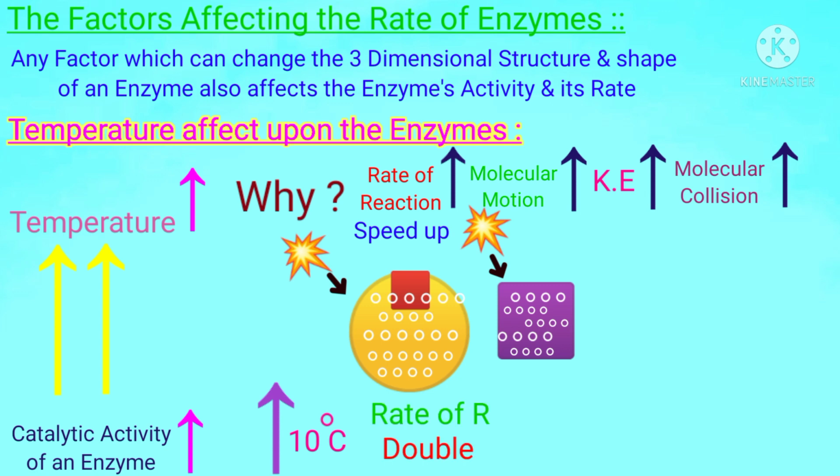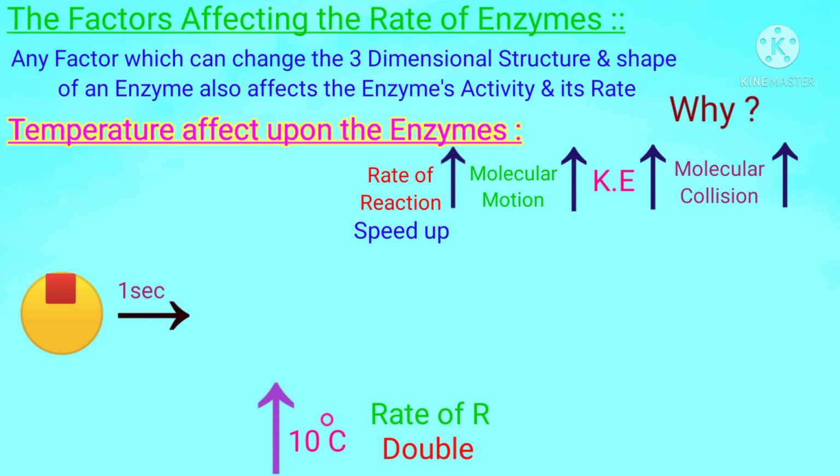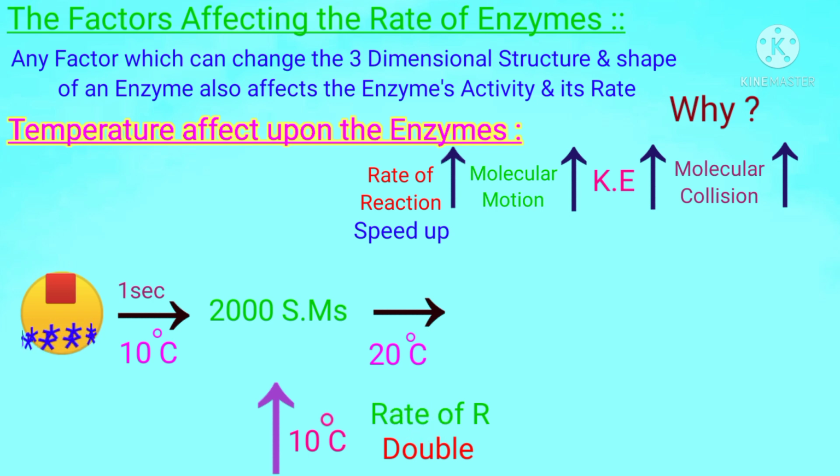To understand it, suppose this enzyme in just 1 second catalyzes about 2000 substrate molecules at a temperature of about 10 degrees centigrade. But if we double the temperature to 20 degrees centigrade, then the rate of reaction will be doubled. In this way, this same enzyme in just 1 second will catalyze about 4000 substrate molecules at a temperature of about 20 degrees centigrade.